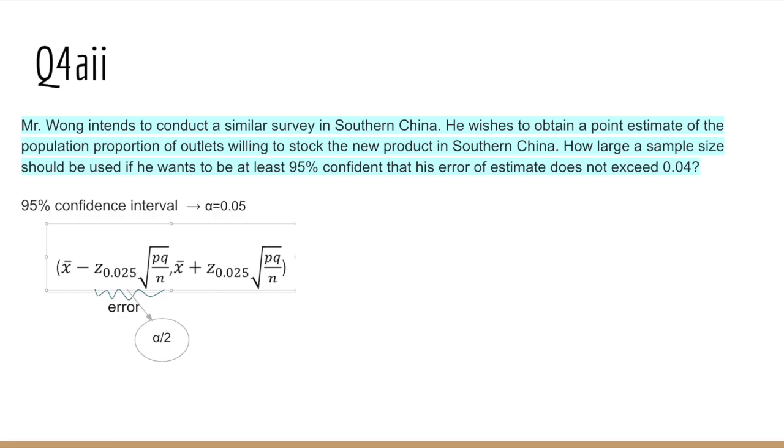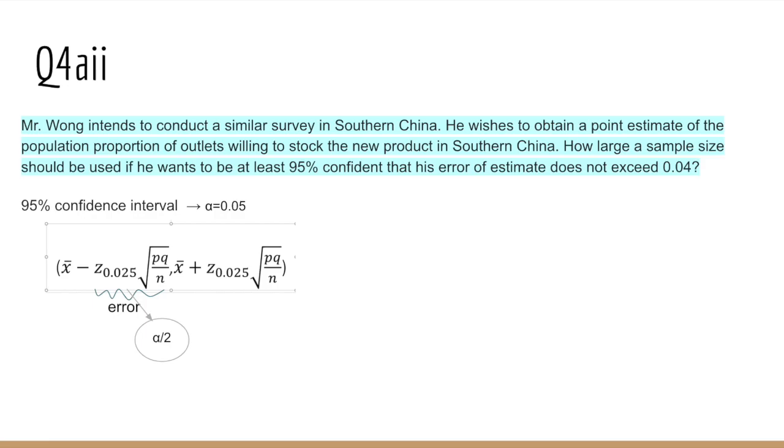For a 95% confidence interval, alpha is equal to 5%, which is 0.05. We are going to use the equation P hat plus and minus the standard score Z sub 0.025 times the square root of PQ over n, and 0.025 is calculated from alpha over 2.